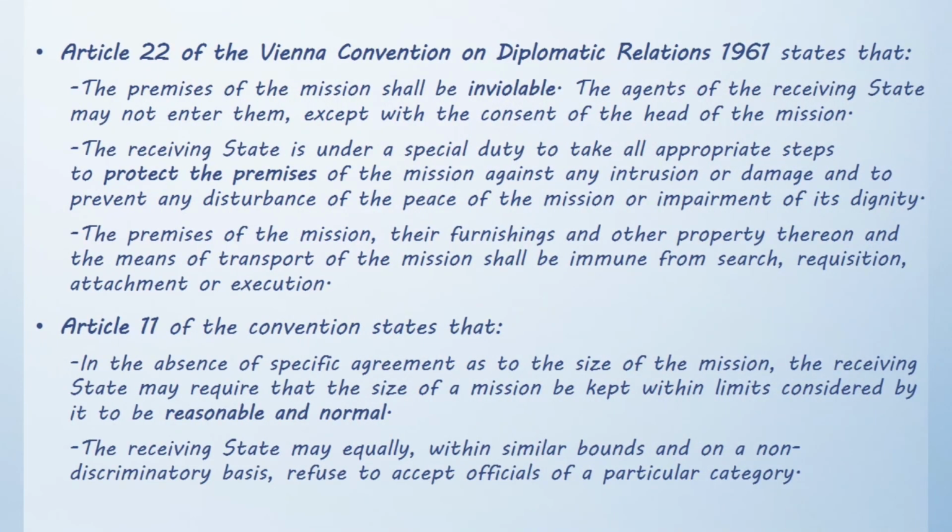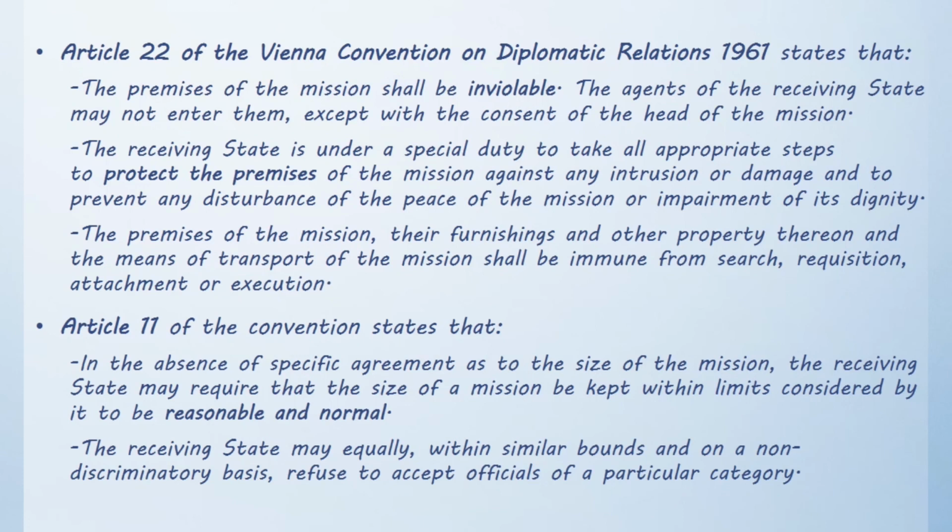Article 22 of the Vienna Convention on Diplomatic Relations 1961 states that the premises of the mission shall be inviolable. The agents of the receiving state may not enter them except with the consent of the head of the mission. The receiving state is under a special duty to take all appropriate steps to protect the premises of the mission against any intrusion or damage and to prevent any disturbance of the peace of the mission or impairment of its dignity. The premises of the mission, their furnishings and other property thereon, and the means of the transport of the mission shall be immune from such requisition, attachment, or execution.